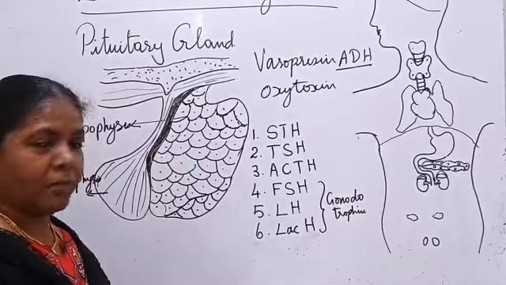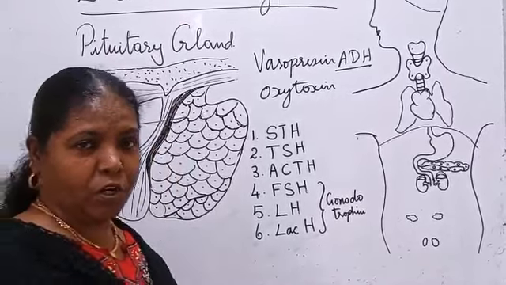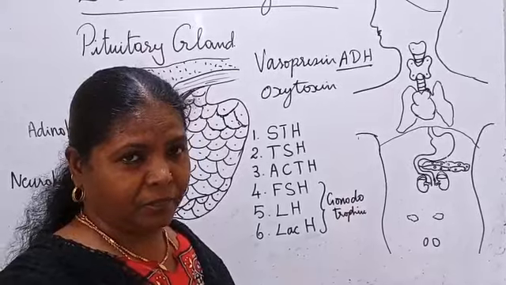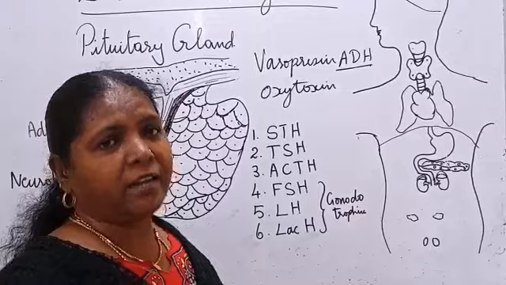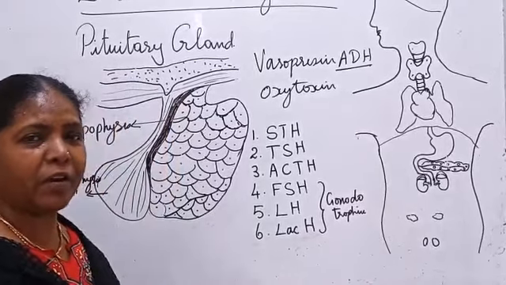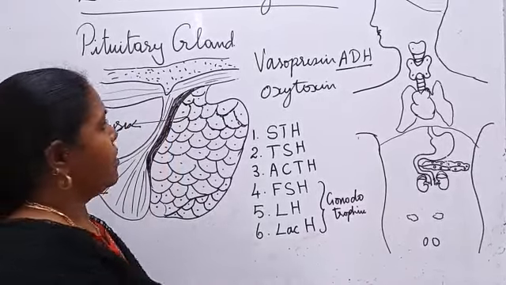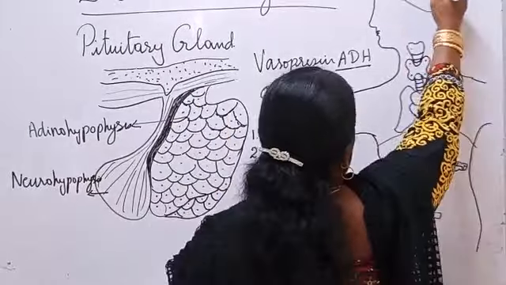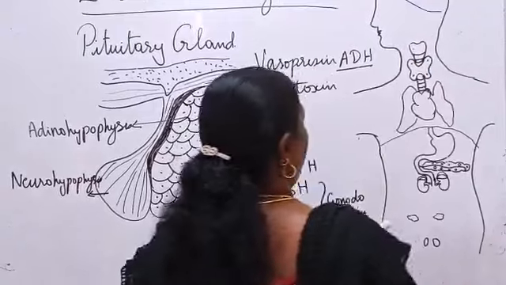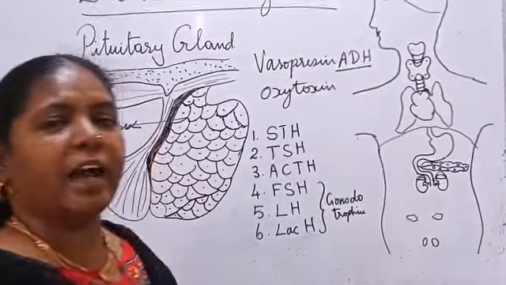Why do you call it a master gland? The pituitary gland is called the master gland because it is one of the endocrine glands which controls the other endocrine glands. Okay, so we finish discussing the pituitary gland. Next we are going to see the thyroid gland.